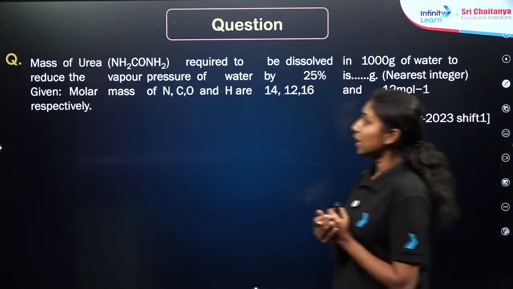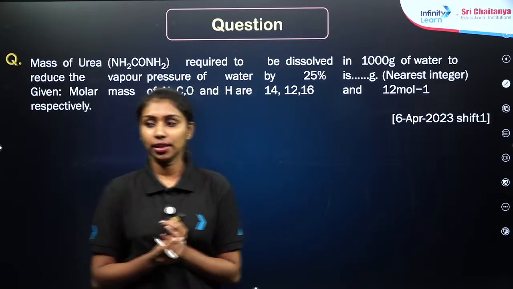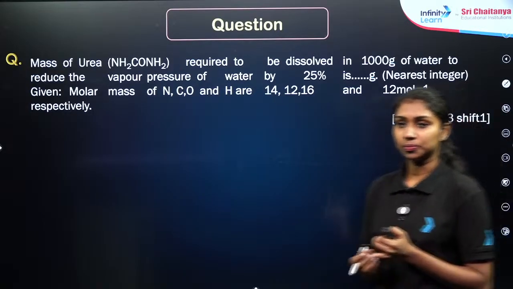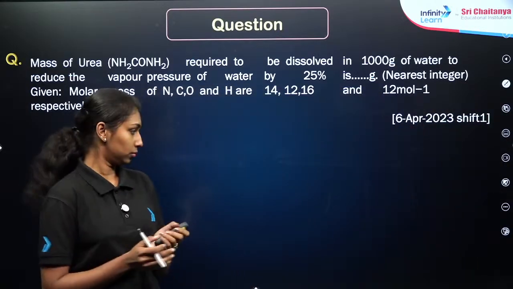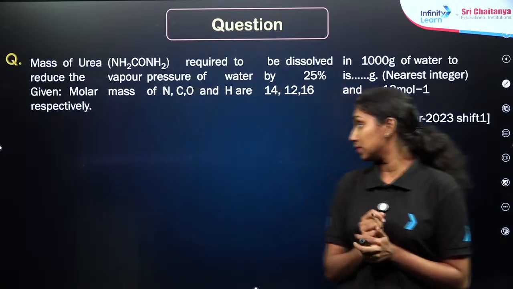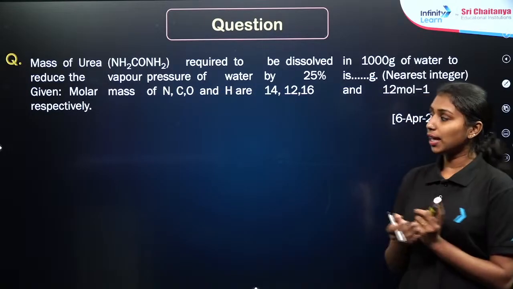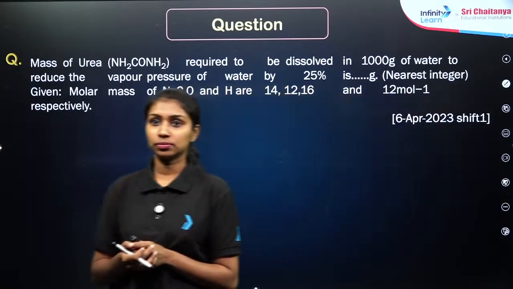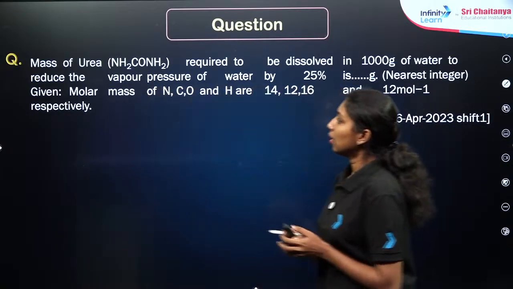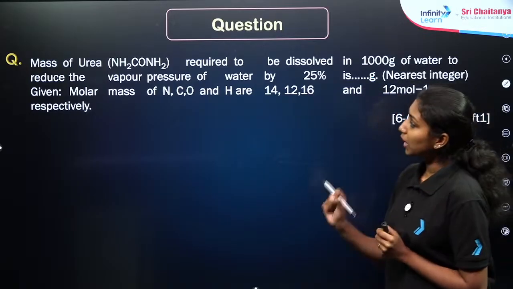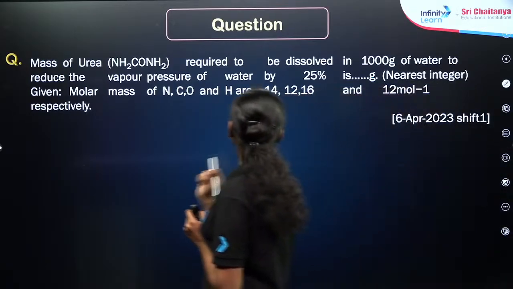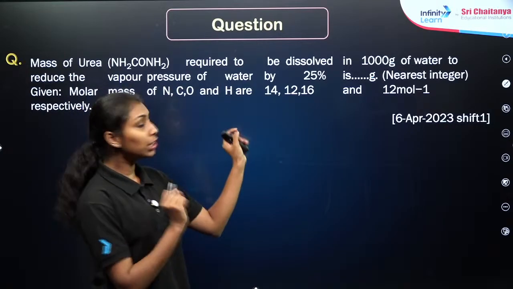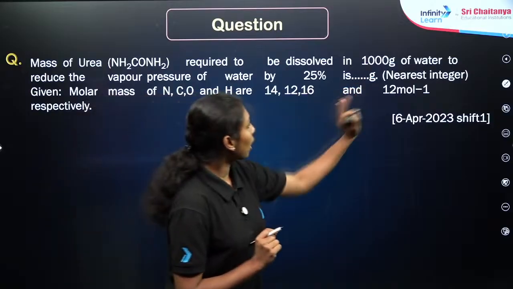So here is the next question based on the first colligative property. Solve the question and let me know the answer in the comments. There are no particular options, so just do the calculations. The question is: the mass of urea required to be dissolved in 1000 gram of water to reduce the vapor pressure of water by 25% is how many gram, to the nearest integer.